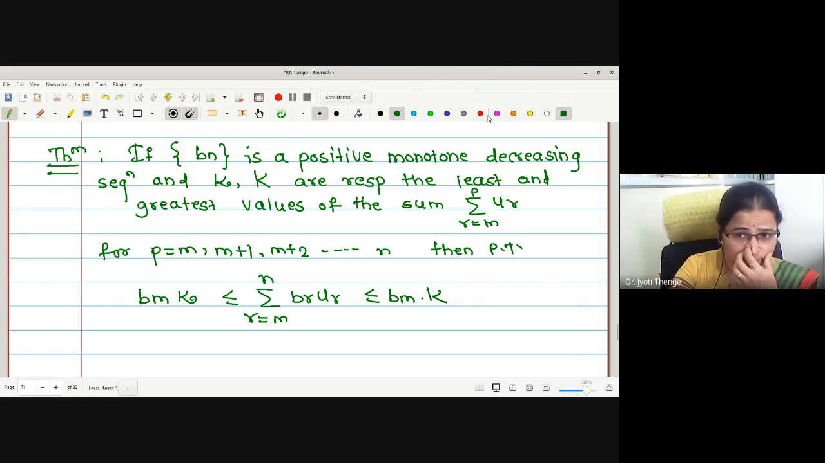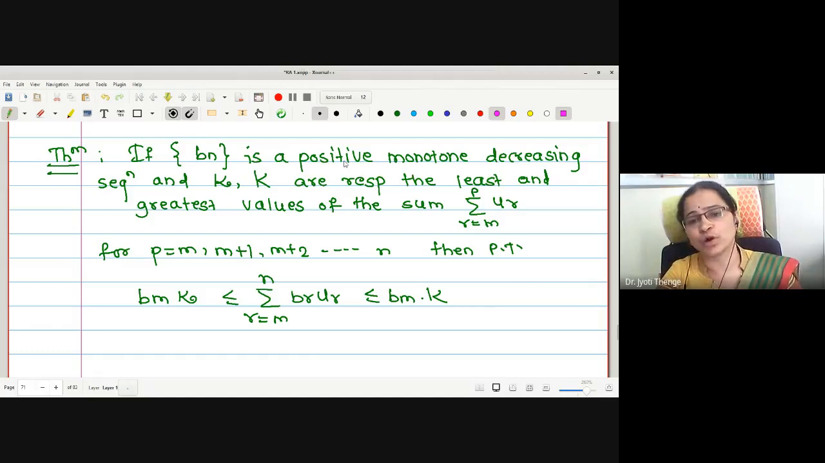Look at the statement. First we have to understand the meaning of the statement and then we will go for the proof of this. b_n is given to be a positive monotone decreasing sequence. Positive monotone decreasing means every number in the sequence is positive and the sequence is monotonically decreasing. Second, small k and capital K are the least and greatest values of this sum.